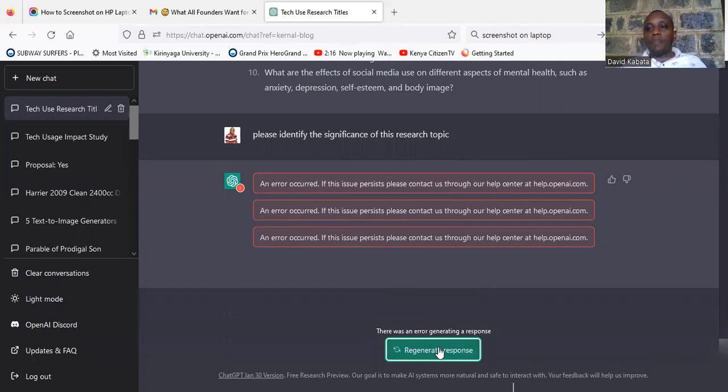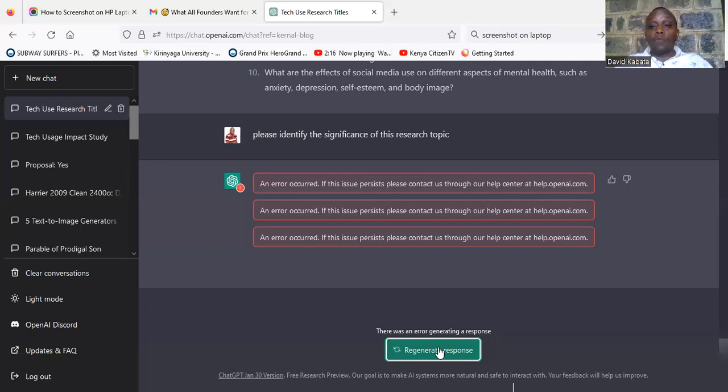But now you understand how you can use some of these artificial intelligence platforms to do research: identify the title of the research, understand the gaps that are there in that title, and identify some of the research questions that you can dwell on in that area. Remember, as I have said, ChatGPT is not going to do the research for you, but ChatGPT and other artificial intelligence platforms are going to help you understand your topic well, and understand what you need to look at in your topic.